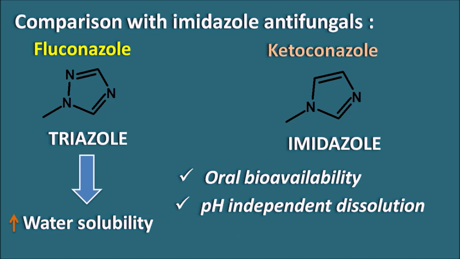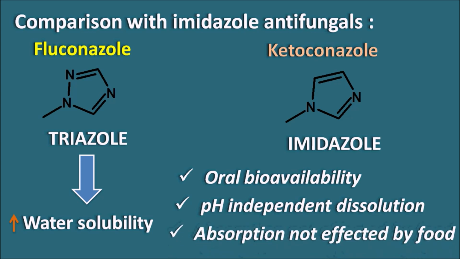And it also shows the pH independent dissolution. For example, ketoconazole is a basic drug and it requires the acidic environment within the stomach so that it is going to be dissolved and then going to be absorbed. So for ketoconazole, the gastric pH is very important. But in case of fluconazole, the gastric pH is not having any effect on the dissolution of the fluconazole because fluconazole is already having some adequate water solubility, so it is easily dissolved and then absorbed.